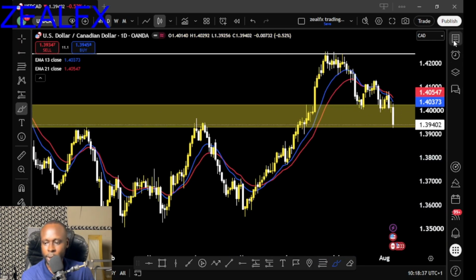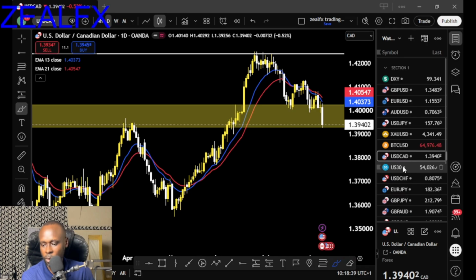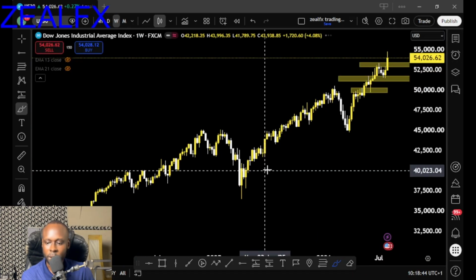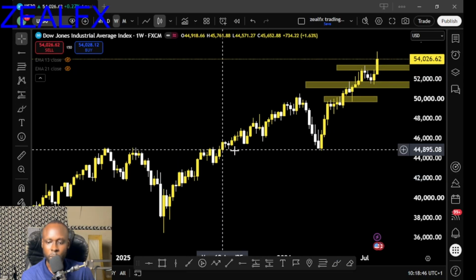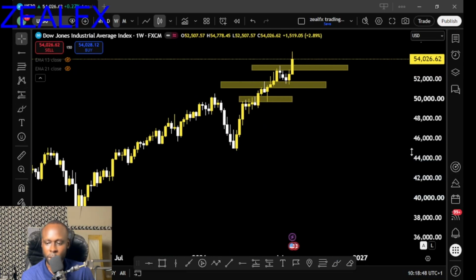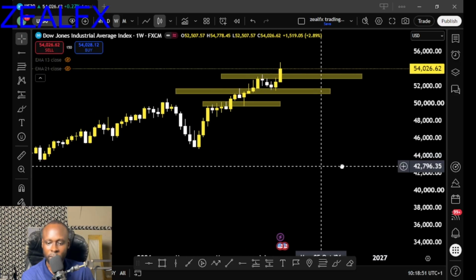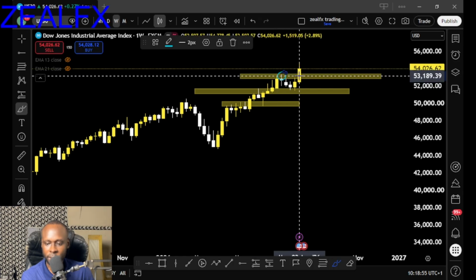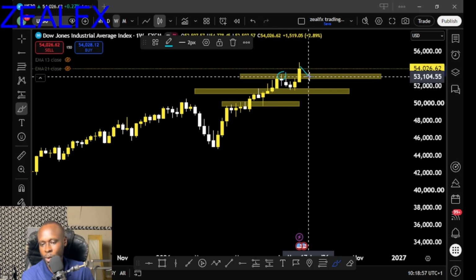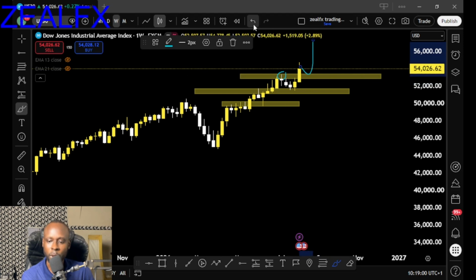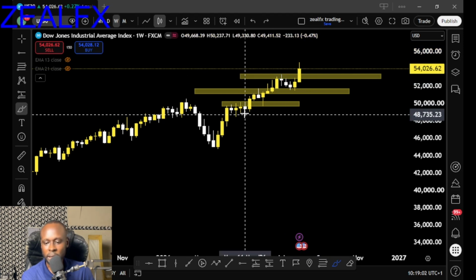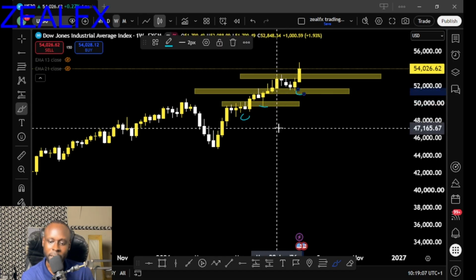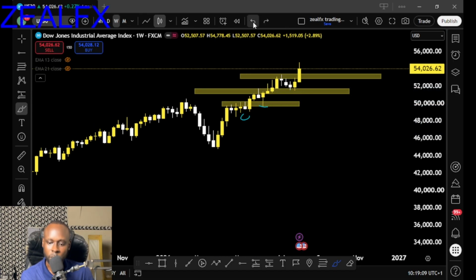So let's look at our next pair, which is the US30. Let's start from the weekly time frame. US30 on my weekly time frame closed above this resistance area, guys. So price has converted this particular resistance into a support level. So we need price to retest it, then we start looking for a buying opportunity for the US30. You can see we have the best structure for buying for US30 for now, which is price creating a series of higher lows on the US30.